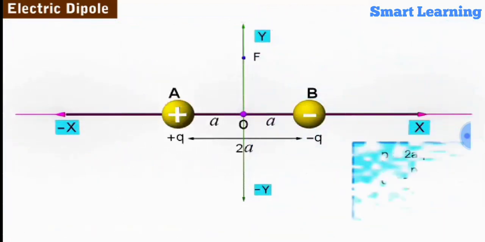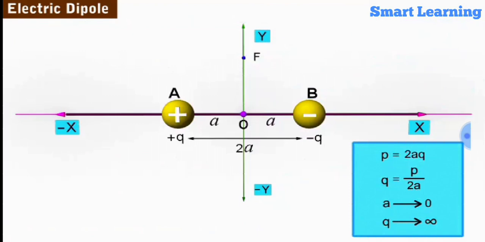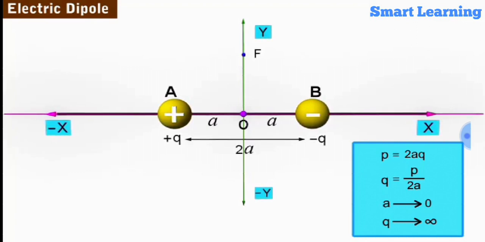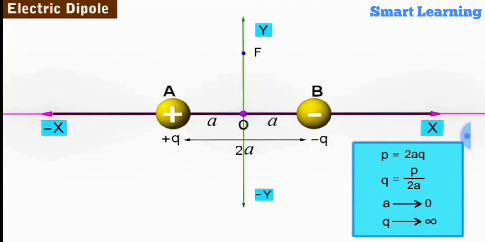For a given dipole, the magnitude of the dipole moment p is constant. From the expression of the dipole moment, we get charge q is equal to p by 2a. Hence, as the length of dipole 2a tends to 0, the magnitude of the charge q tends to infinity, so that the dipole moment p equal to 2aq becomes finite.